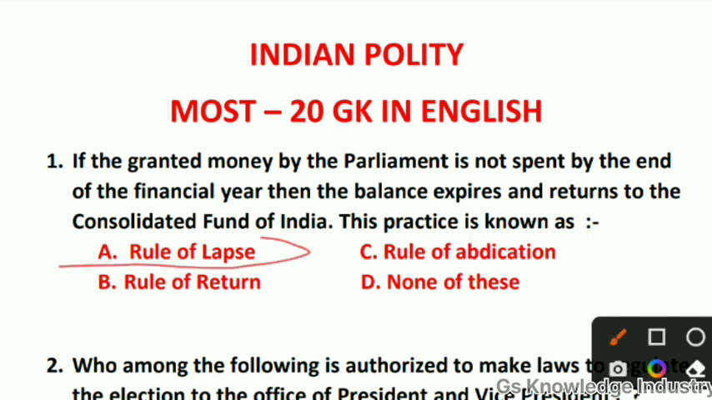Rule of lapse. If the granted money by the Parliament is not spent by the end of the financial year, then the balance expires and returns to the Consolidated Fund of India. This practice is known as rule of lapse.